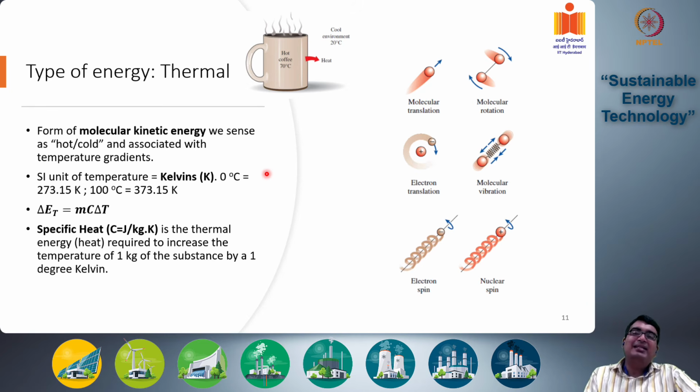And this heat is transferred through what are called temperature gradients. So there are temperature differences between two points, and thermal energy gets transferred from the high temperature source to the low temperature source, and this transfer is the transfer of thermal energy or heat energy. Now the SI unit of temperature is kelvins. So 0 degrees centigrade is around 273 kelvins, 100 degrees centigrade is 373 kelvins. So 1 degree centigrade is equivalent to 1 kelvin, but the origin is shifted to 273.15 kelvin for 0 degrees centigrade.